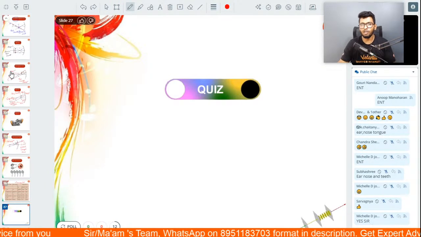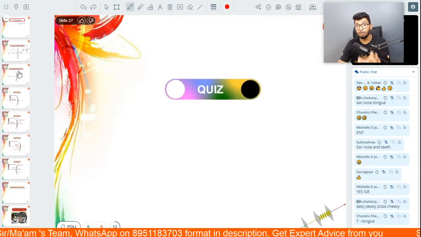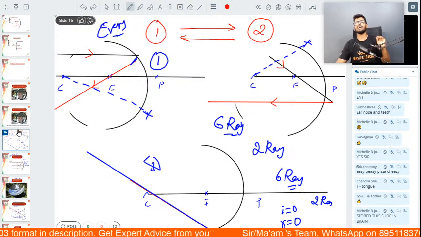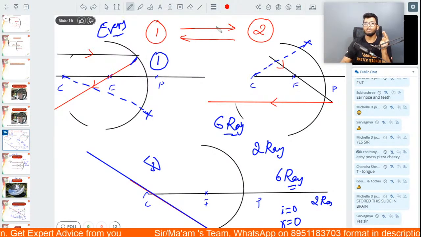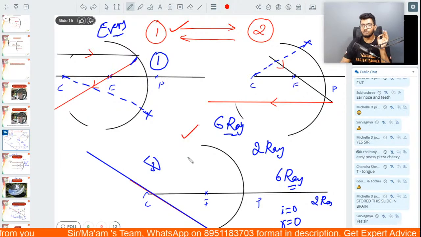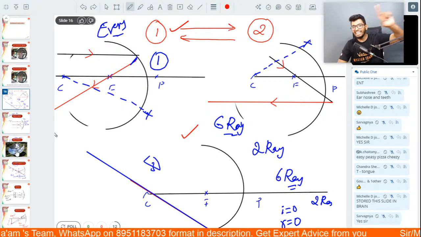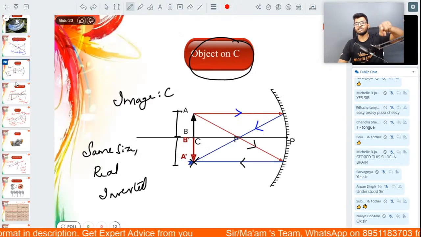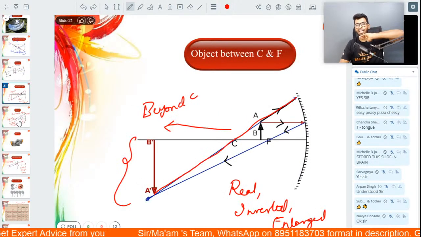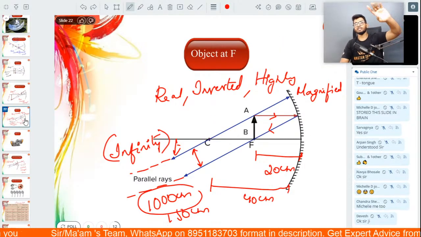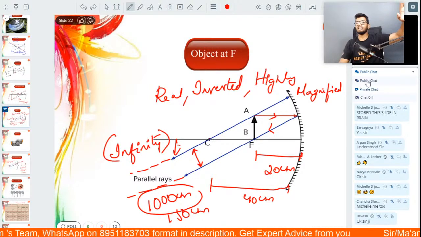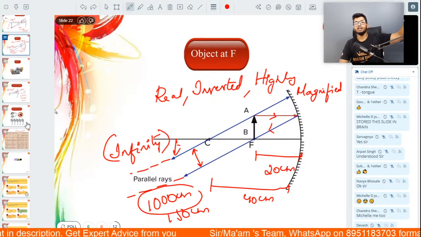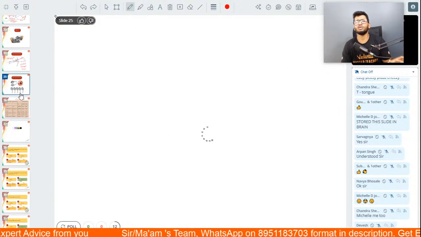All good? So yes, people, all you need to do is this. Don't by heart it. Please remember the 3 standard incident rays. That is enough. If you remember the 3 standard incident rays, you can do any ray diagram. And majority of the time, you're going to be using the first and the third one. 90% of the time. The only case where you're using the second one is the third ray diagram, where the object is kept at the center of curvature. Otherwise, every time, you're using the first and the third one. If you remember those 3 standard incident rays, you would understand and do everything about ray diagrams. Absolutely easy. It's as simple as that.